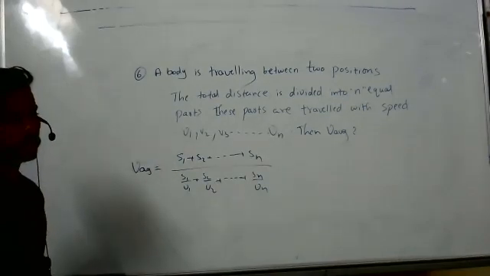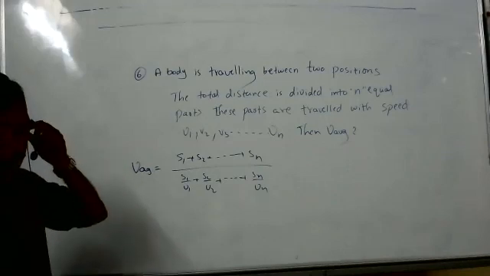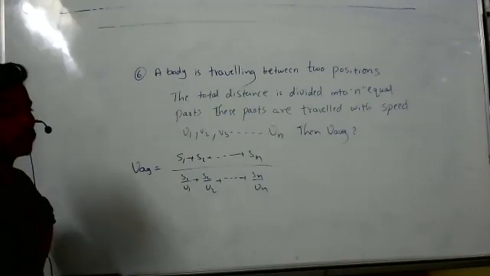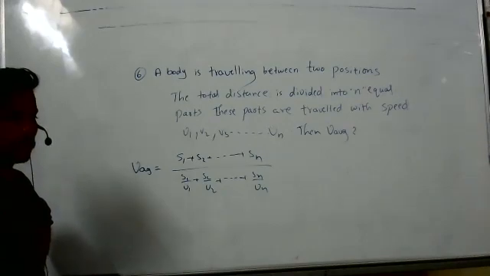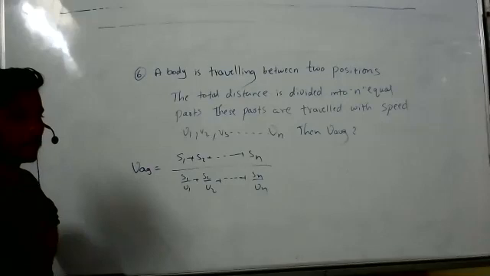Sir, what is the general formula? How much will we get? V1, V2, V3 and so on. So we can term the total distance, like you have told, equal parts. So why can't we term them in AP? They have a common difference. Sir, using that, can't we get it? Yes.